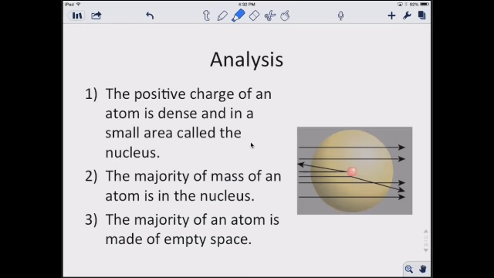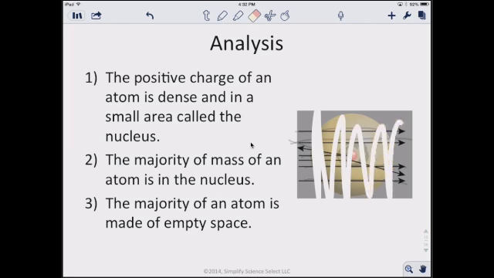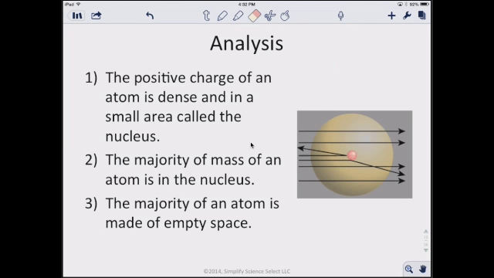This led Rutherford to discover the nucleus. As the alpha particles traveled through, the majority would go straight through, but about one in 8,000 would bounce back, hitting the nucleus in the middle. And so this led Rutherford to discover the nucleus.